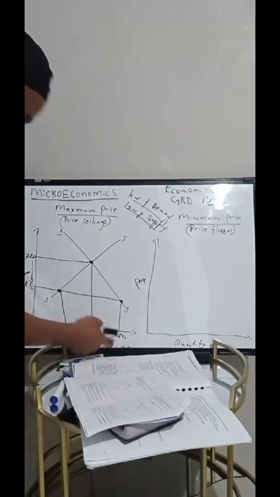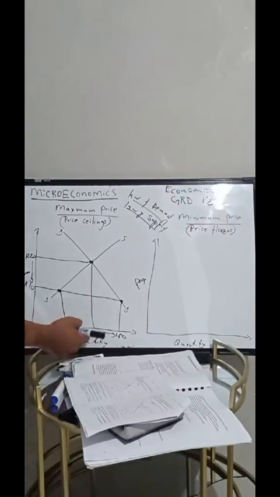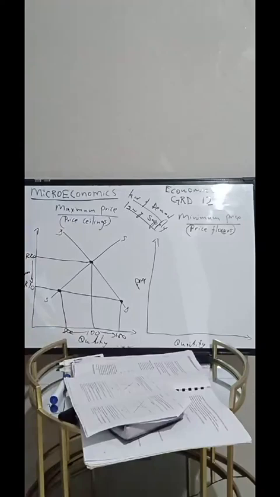Now we demand 150. Then the supply cannot supply more because the price has dropped. Producers are discouraged from supplying and producing more. So if the price falls to 10 rand, the suppliers will be discouraged to supply or produce more, meaning they will supply or produce less. As you can see, they go from 100 to 80.